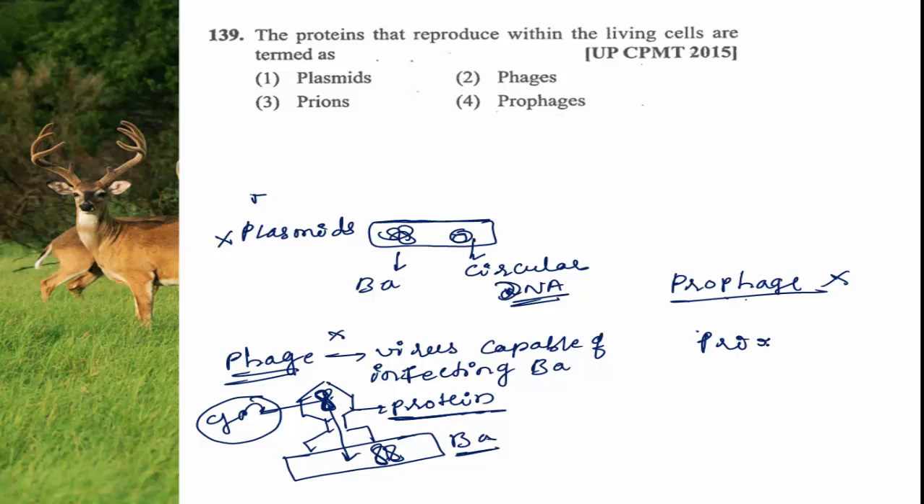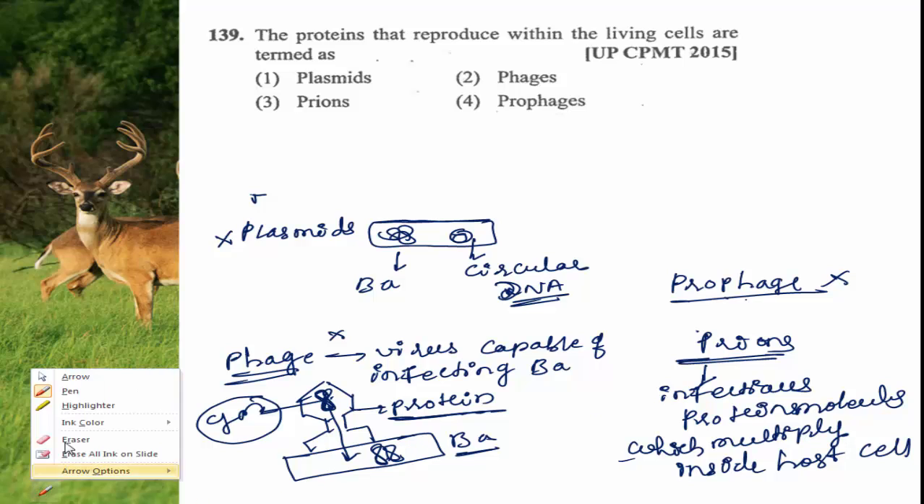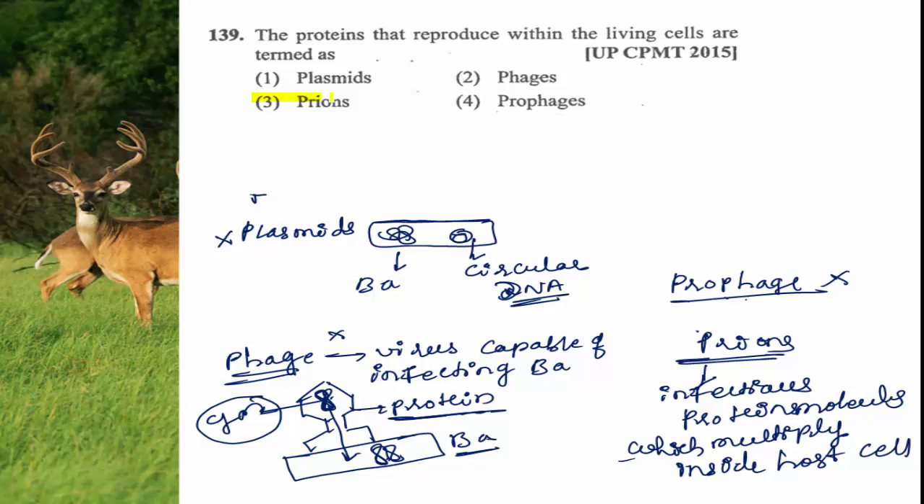Then last one is prions. Prions are the infectious protein molecules which multiply inside the cell, which multiply inside the host cell. So host cell ಒಳಗಡೆ ಹೋಗಿ ರೀಪ್ರೊಡ್ಯೂಸ್ ಮಾಡ್ಕೊಳ್ಳೋದು ಯಾವುದು ಅಂತಂದರೆ ಆನ್ಸರ್ ಈಸ್ ದ ಪ್ರಿಯಾನ್. So for this question, right answer is prion.